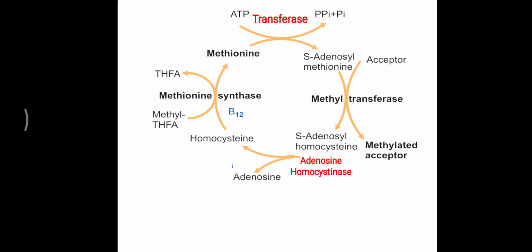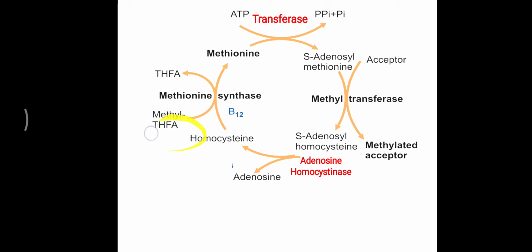First of all, there is the sulfur containing amino acid methionine, and from that methionine, homocysteine is generated. Once that homocysteine is generated, it is mostly reconverted into methionine for the continuation of this cycle, or the active methionine formation, that is S-adenosyl methionine formation. But for this homocysteine to methionine conversion, two important vitamins are needed. The first one is tetrahydrofolic acid, which is basically derived from folic acid.